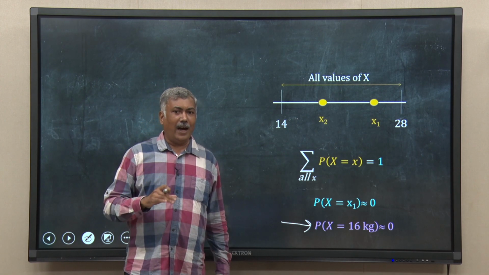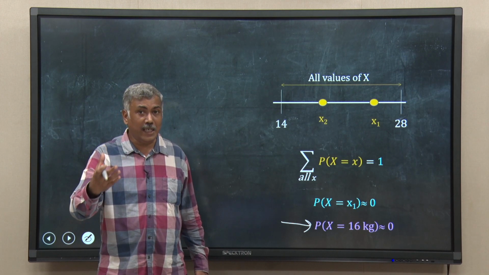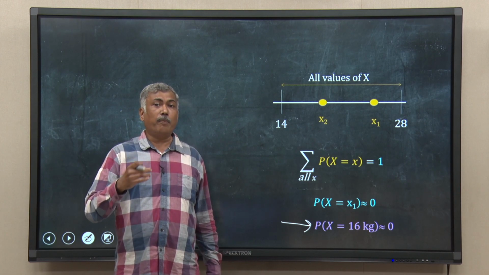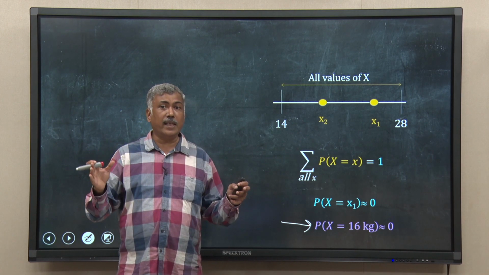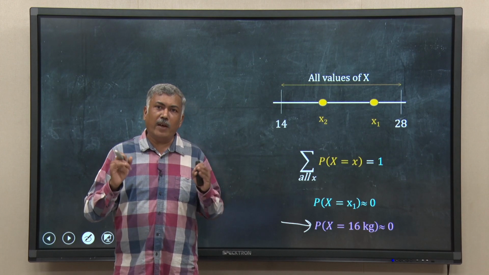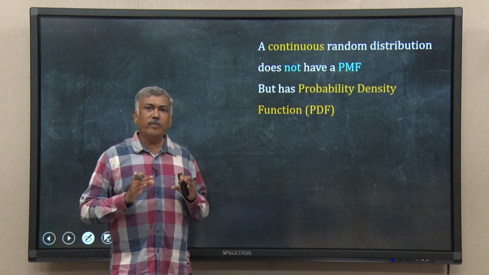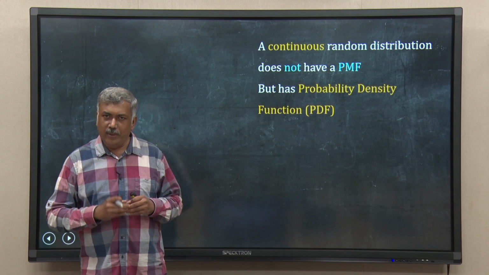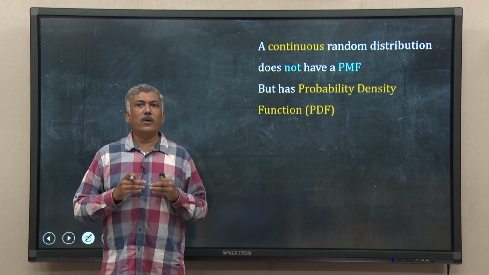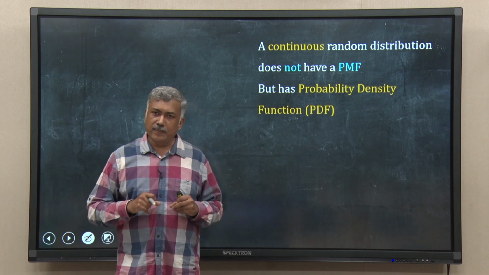So, in a way, asking the question to calculate the probability that x will be 16 kg, or in general, the probability of x taking a particular value when x is a continuous variable, does not make sense, because that value will be 0. So, that is why, if I am dealing with a continuous random variable like weight, height, something like that, we do not consider the probability mass function, because that does not make sense.